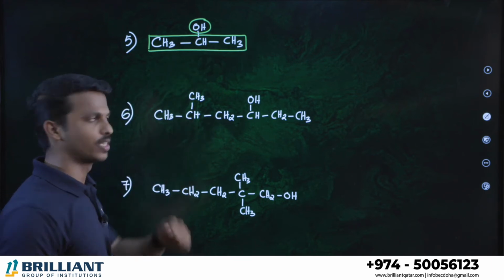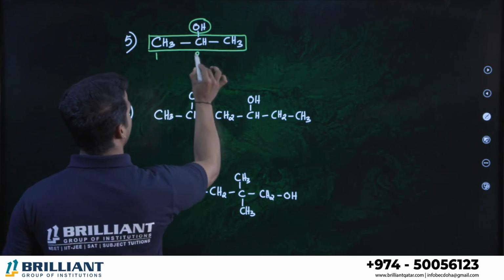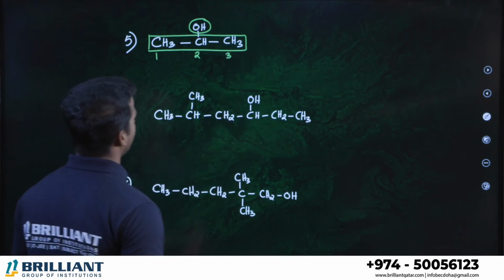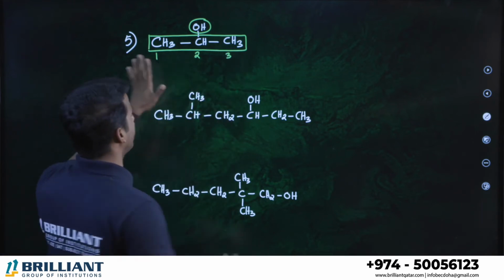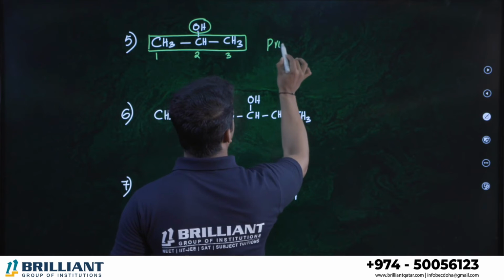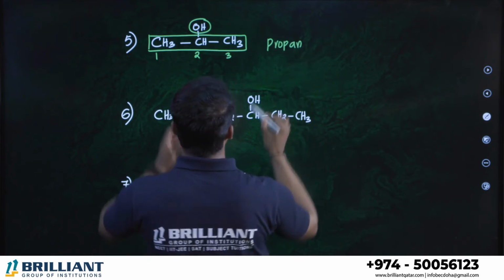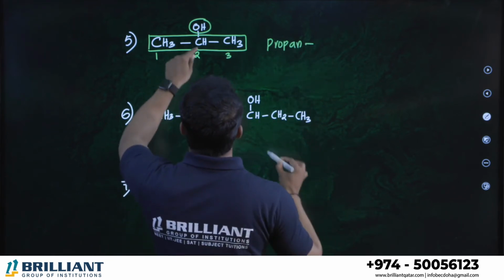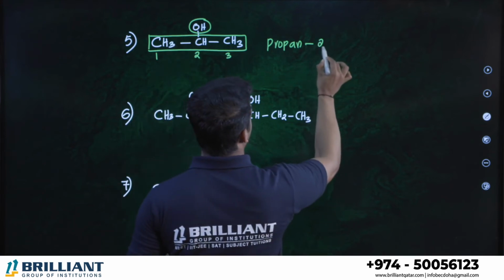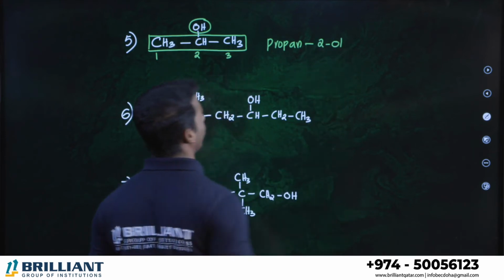It should get the lowest number. So number 1, number 2, number 3. Okay, there are no branches, right? No branches here. So we can say propane, because it is an alkane, right? Propane. At the second position there is an alcohol. Therefore we can say propan-2-ol.